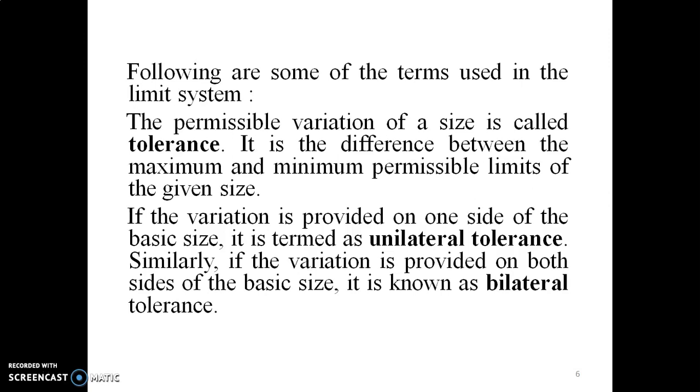Similarly, if the variation is provided on both sides of the basic size, it is called a bilateral tolerance.